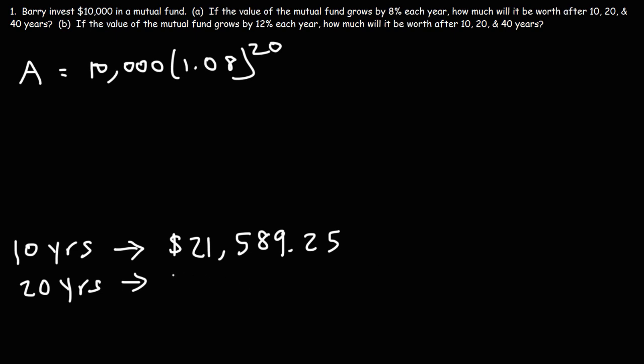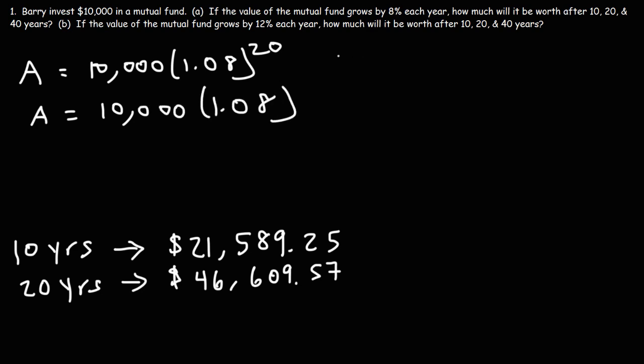So after 20 years, the value of that mutual fund, assuming the growth rate remains the same, is going to be $46,609.50.